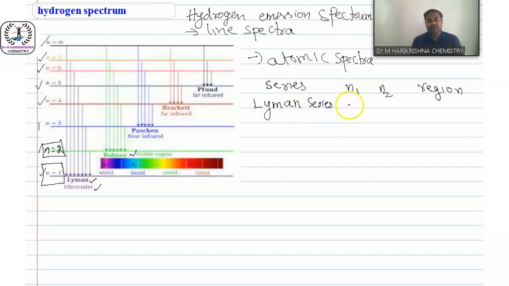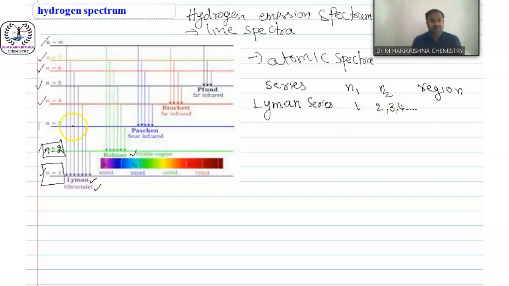For the Lyman series, n1 is the level to which the electron comes down, that means n equal to 1. Electrons come from the second, third, fourth level and so on.